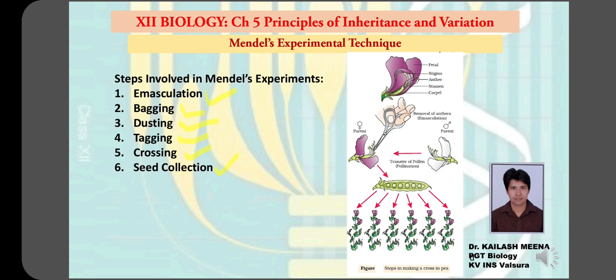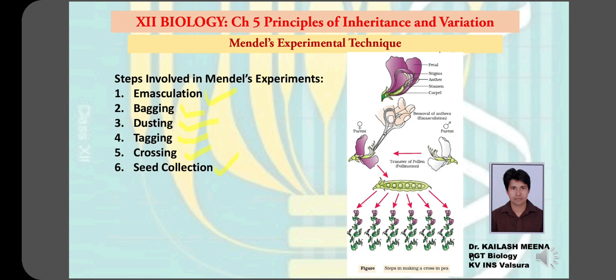So he said that this plant is the female plant, and when he collected pollen from another plant, he said that plant is the male plant. This is how he performed the crosses, and while performing crosses he covered that plant, and that covering is called bagging. The dusting of pollen is called dusting, and he put some tags to note the data. That process is called tagging.